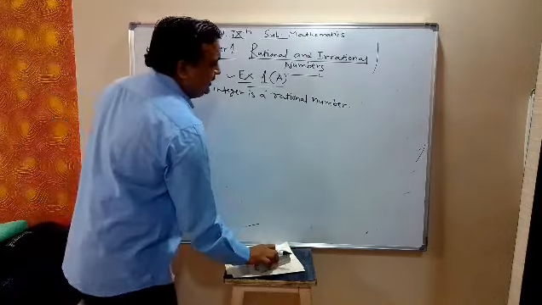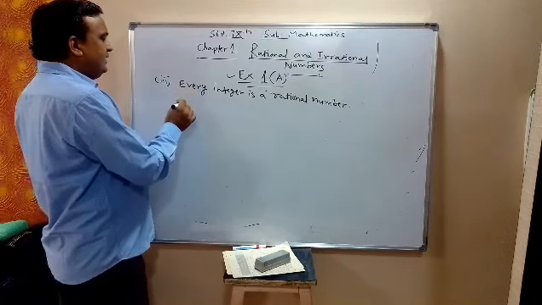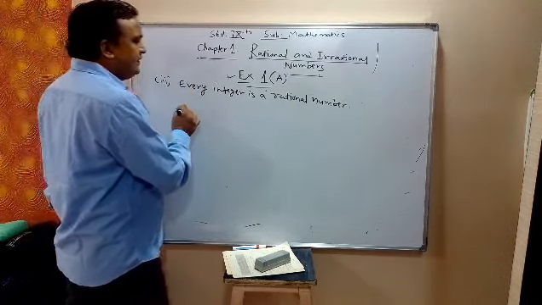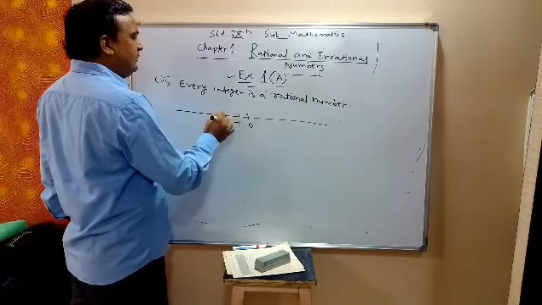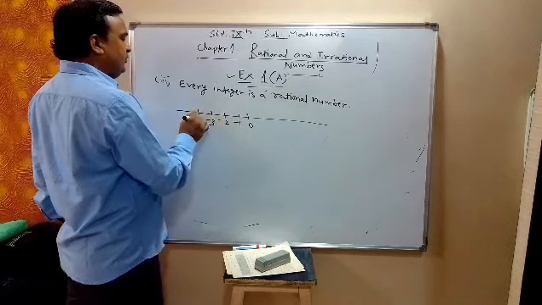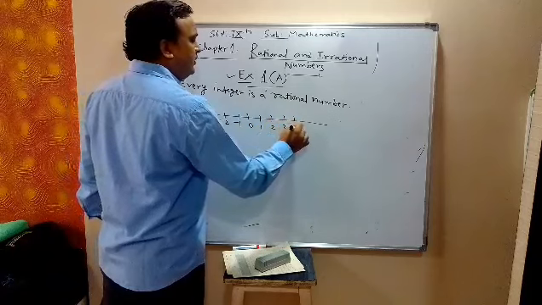Okay. Now, every integer is a rational number. Integers include negative integers. We have 0. This side we have negatives: -1, -2, -3, -4. This side we have 1, 2, 3, 4, and so on.